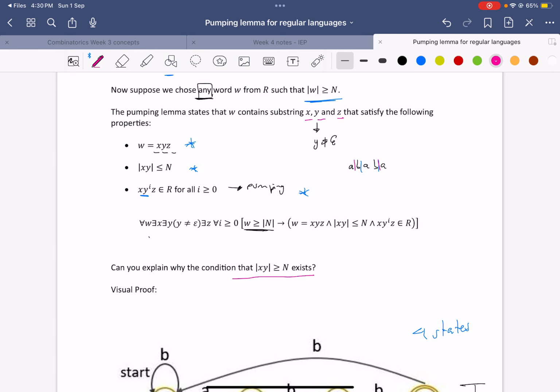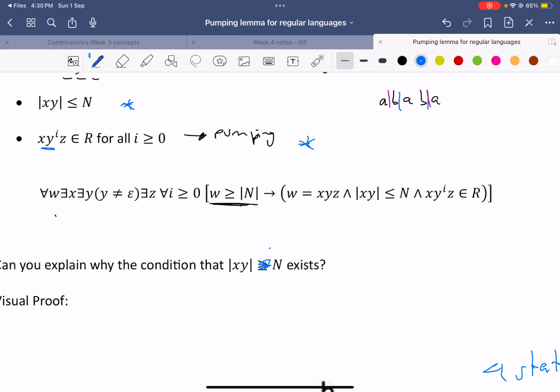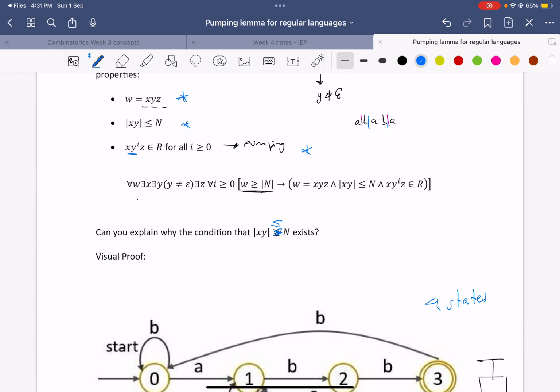Now, I guess something I didn't go over was why xy less than or equal to n is a condition. Right? Why is it that xy is less than or equal to n a condition? Well, this condition isn't compulsory, but it just makes the argument stronger, and it will make the proofs a lot easier when you do it. But the reason this extra condition is also true is because as soon as you've hit n letters, you always hit a state that you visited before.